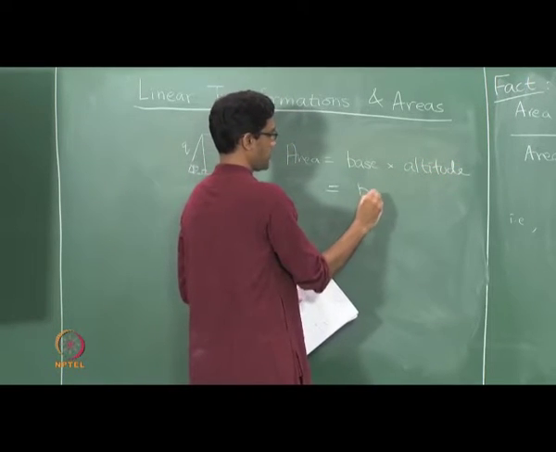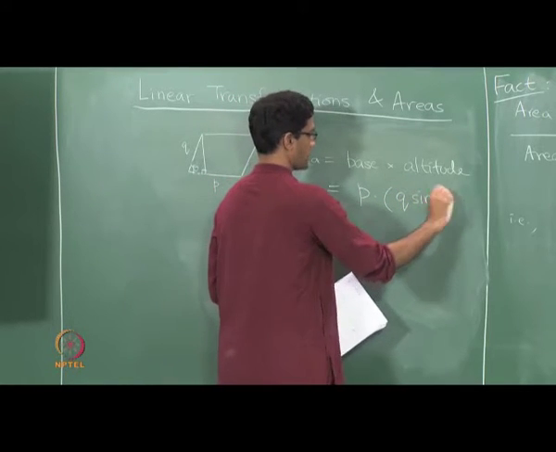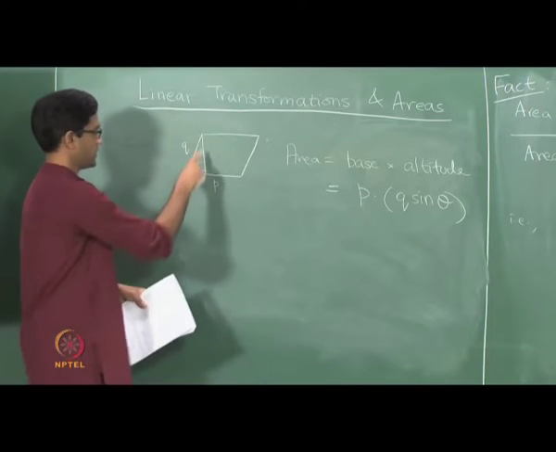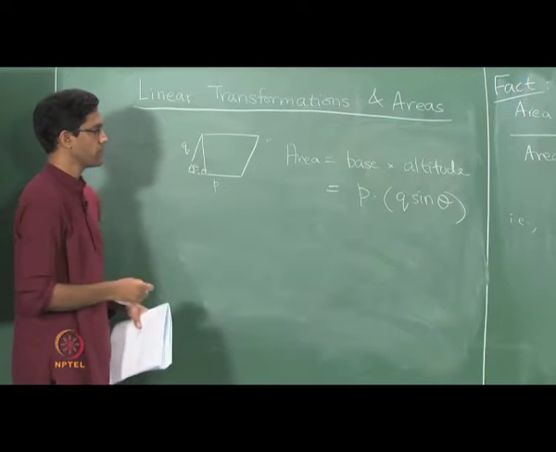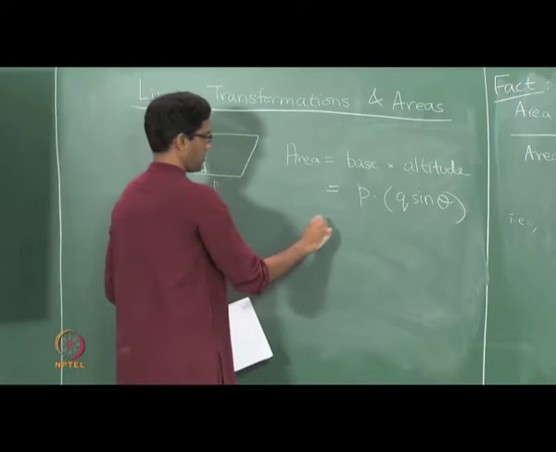So the base is just P, and the altitude, by elementary trigonometry, is Q sin theta. Okay, so Q sin theta is this vertical line segment here, and so the area is P times Q times sin theta.